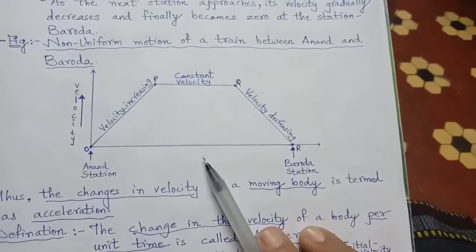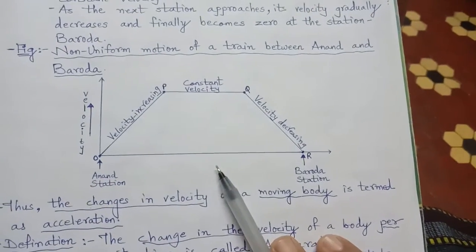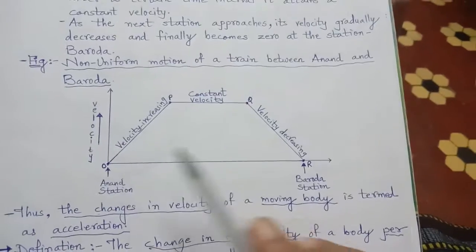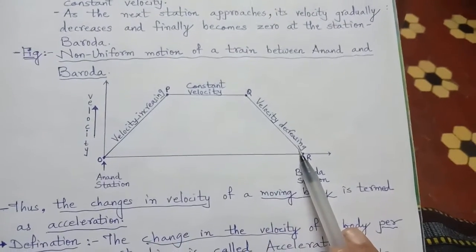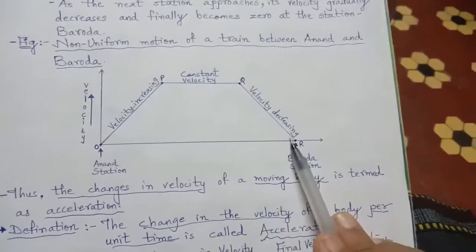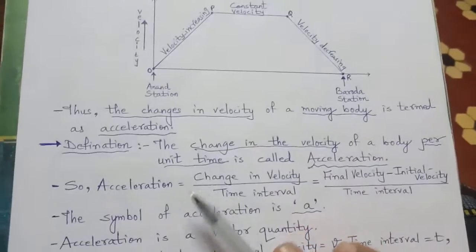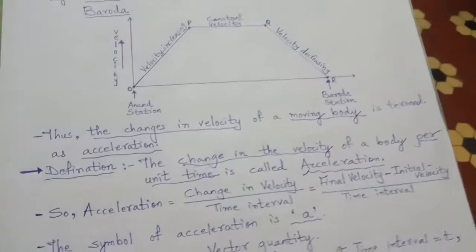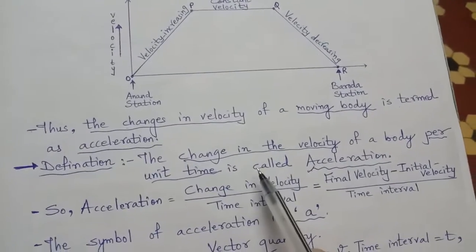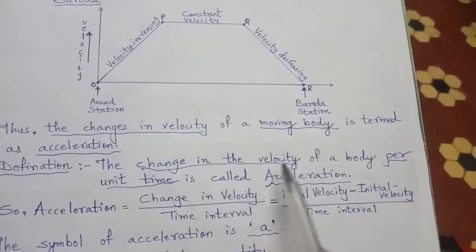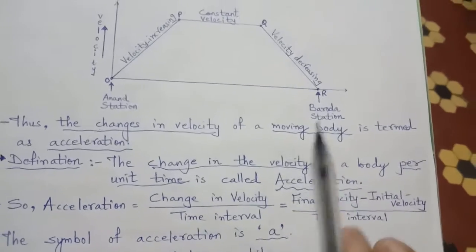This is acceleration. Change from the initial velocity to the final velocity is called change in the velocity, which is termed as acceleration. So as per this, we can define acceleration as the change in the velocity of a body per unit time.